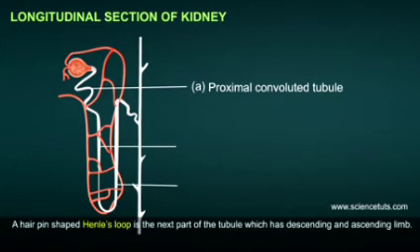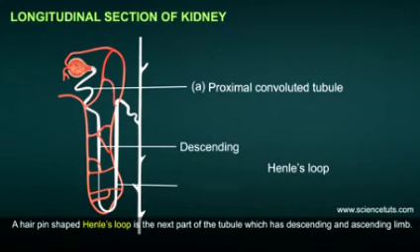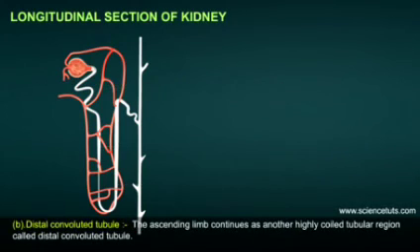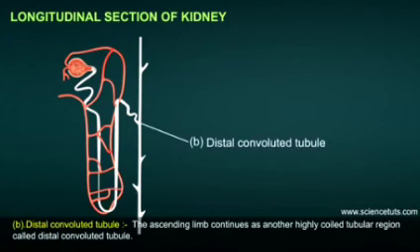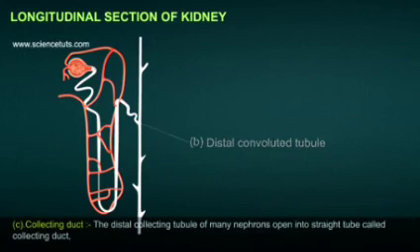A hairpin-shaped Henle's loop is the next part of the tubule, which has descending and ascending limbs. B. Distal convoluted tubule. The ascending limb continues as another highly coiled tubular region called distal convoluted tubule.